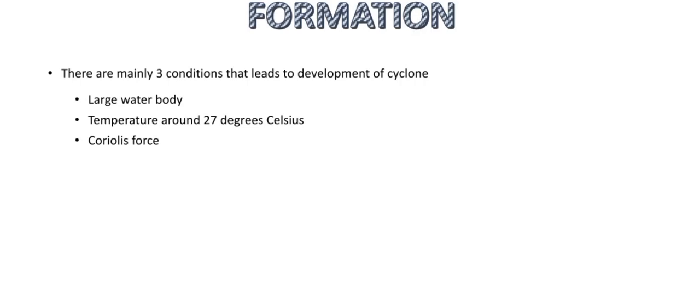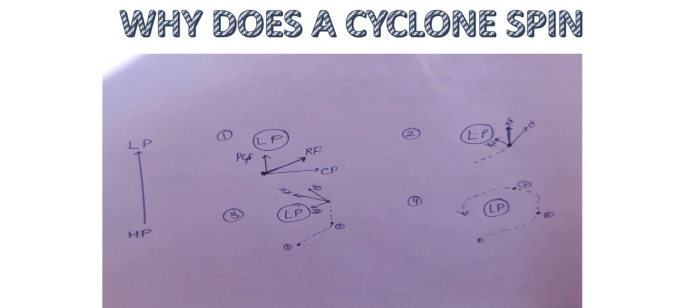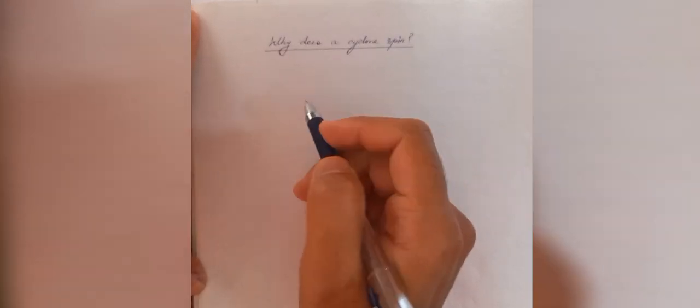Now that we have all the ingredients for the development of a cyclone, let's make a cyclone. But first, we have to make it spin. So we should understand, why does a cyclone spin? Before understanding this, let us look at the forces involved. There are mainly two forces.